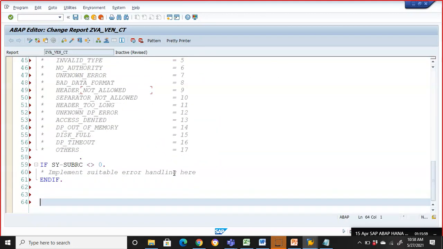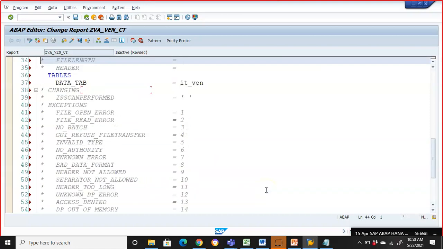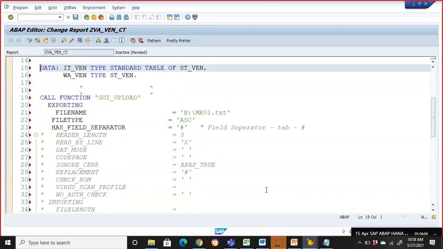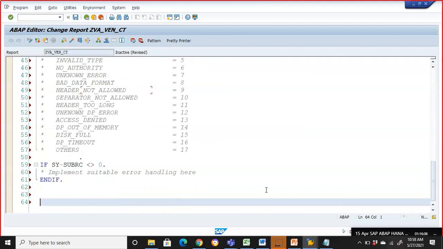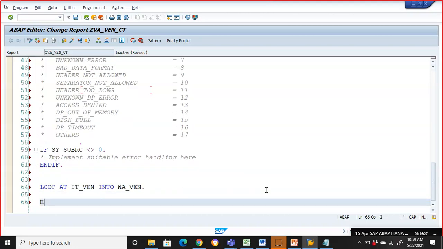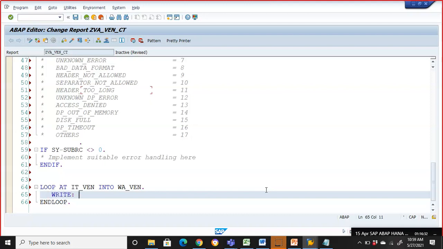Now this is done. GUI_upload. Now the program goes further, but let's just confirm if the data actually loaded into the internal table or not. Let's check that. And the logic that I'm writing right now is only for our verification. It has nothing to do with the actual project. Into W_when. So my intention is to show and check if the data actually loaded into the internal table or not.